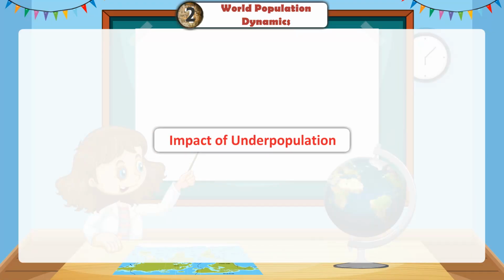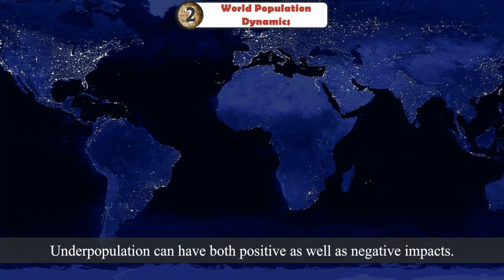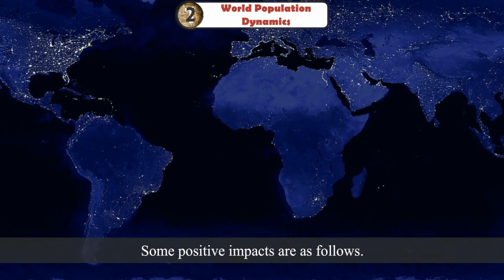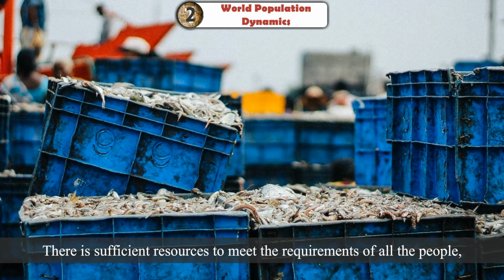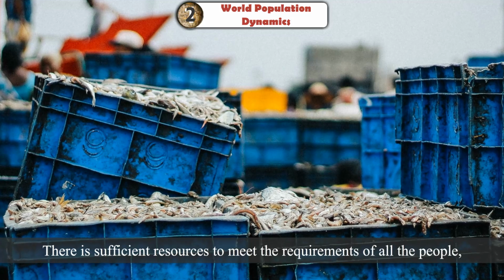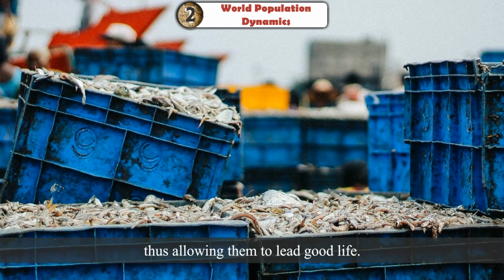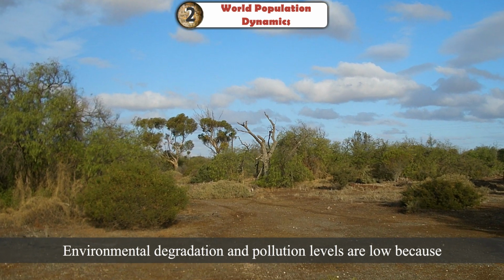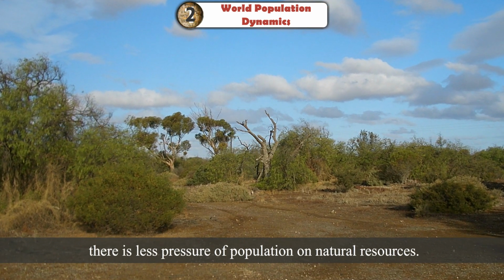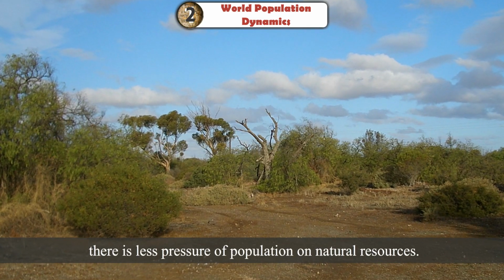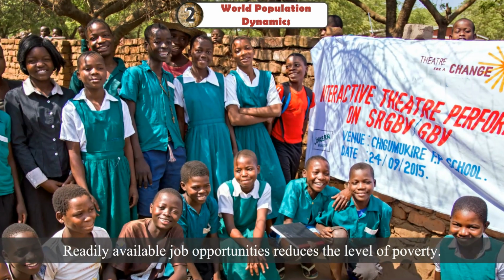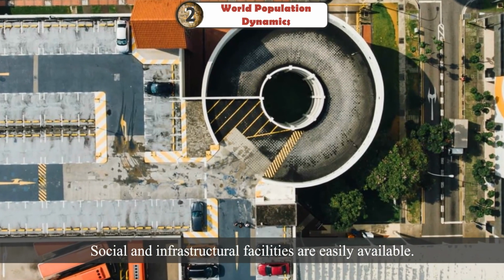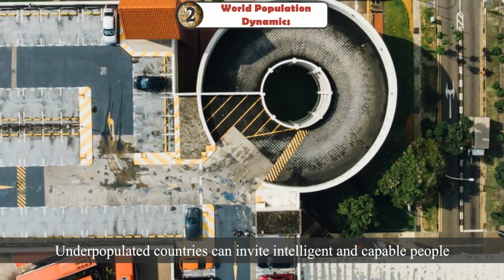Impact of underpopulation. Underpopulation can have both positive as well as negative impacts. Some positive impacts are as follows. There is sufficient resources to meet the requirements of all the people, thus allowing them to lead good life. Environmental degradation and pollution levels are low because there is less pressure of population on natural resources. Readily available job opportunities reduces the level of poverty. Social and infrastructural facilities are easily available.